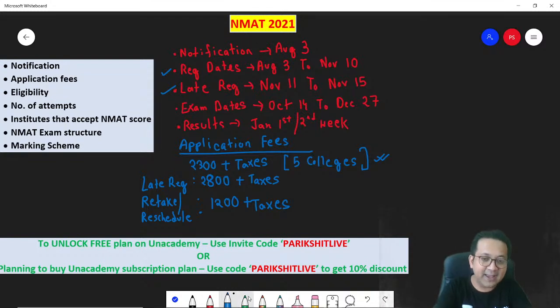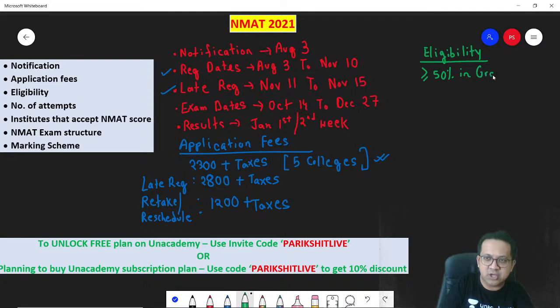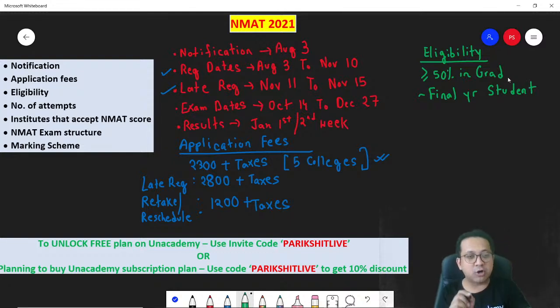Next comes the eligibility criteria for the NMAT. For you to be eligible to write the NMAT, you just need to have 50% score in your graduation. If you are a final year student, you can still apply, provided you get minimum 50% in your graduation when your final mark sheets are out.